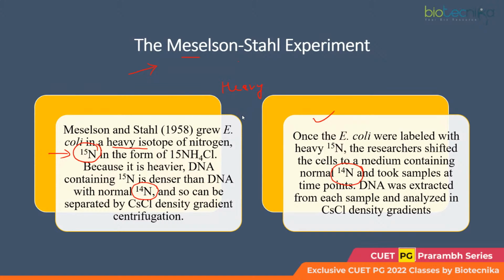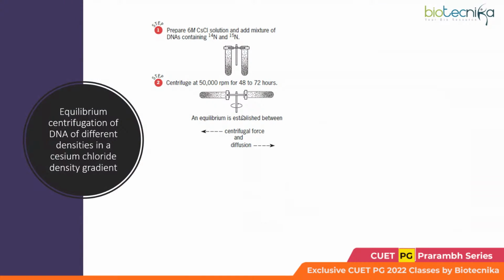So, why did Meselson-Stahl do this? Like I have told you, they wanted to track, or differentiate between, the older and the newer DNA, right? Now, the next step was, all right, they have labeled the DNA. Now they wanted to track the movement of the DNA, or we can say they wanted to distinguish between the older and the newer DNA. So, how are they going to do that? How are they going to find out where is the heavier DNA and where is the lighter DNA?